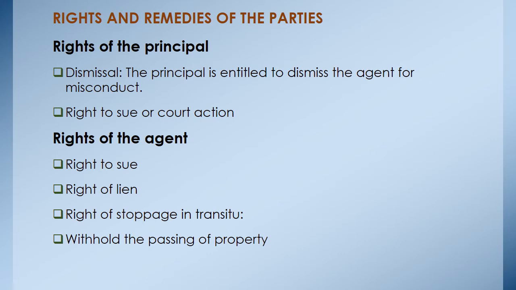And we have rights of the agent. Number one, right to sue, right to lien. Lien is basically a claim on the assets of the principal. Then we have the third one, rights of stoppage in transitu, that is to stop items or goods that are being transported, they are on transit. Then withhold the passing of the property, that is in case there is a sale of goods and the ownership has to exchange hands. So the agent has a right to withhold the passing of the ownership until his issues are sorted.